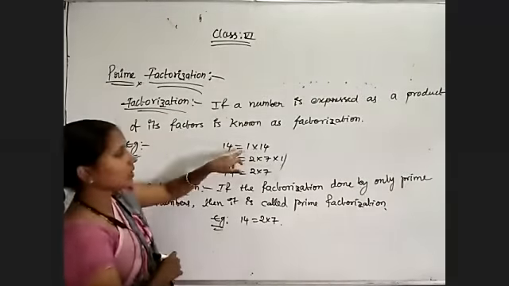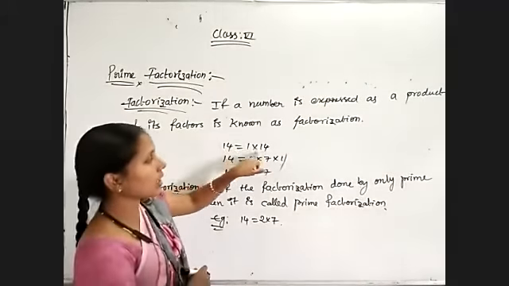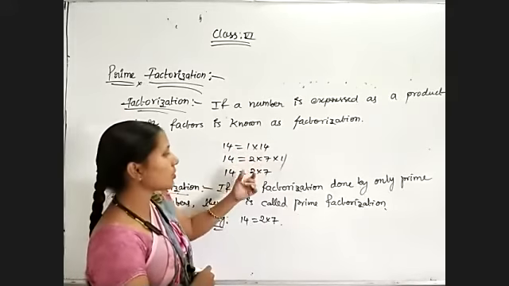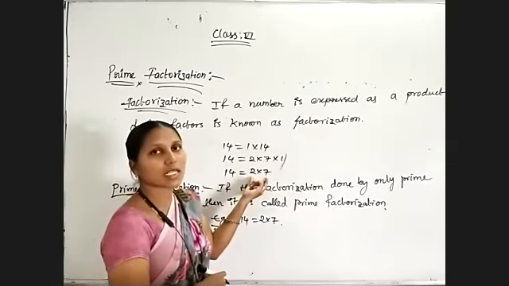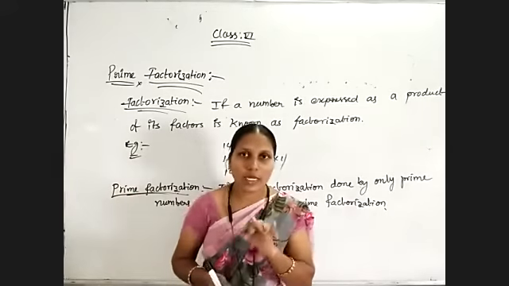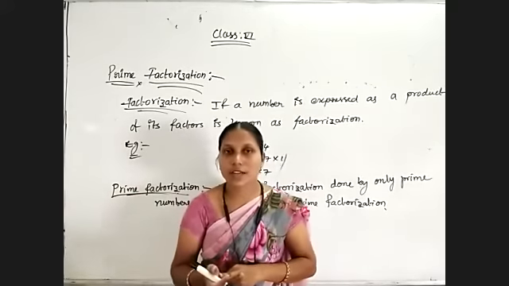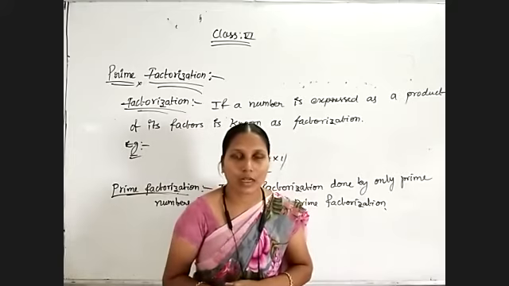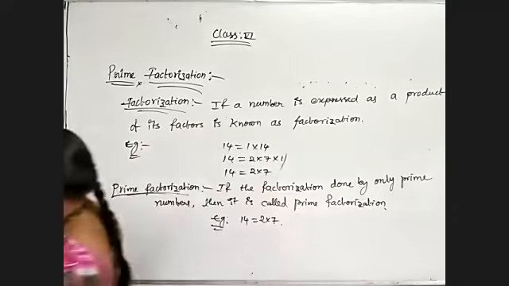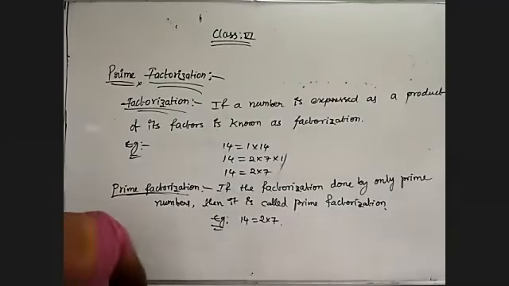Factorization is nothing but when a number is expressed as the product of its factors. And if we are using only prime numbers, that is a prime factorization. This prime factorization we can do in two different ways. One is the division method and the other is the factor tree method. Okay. So now I'll explain the division method first.